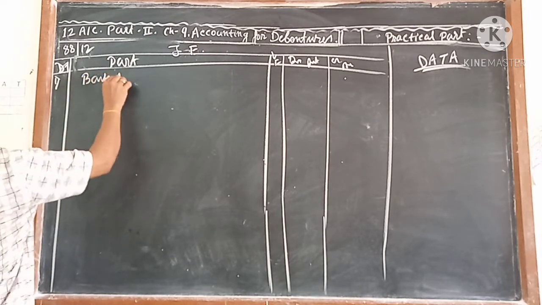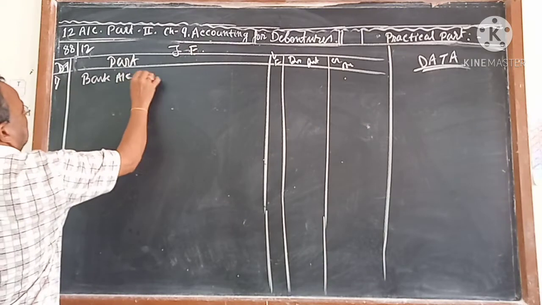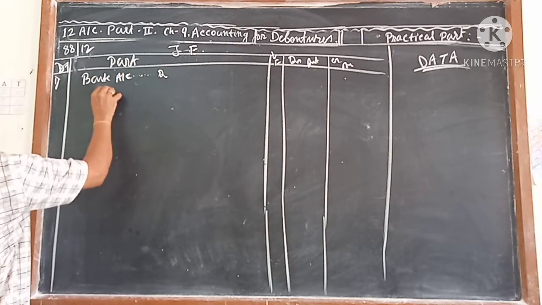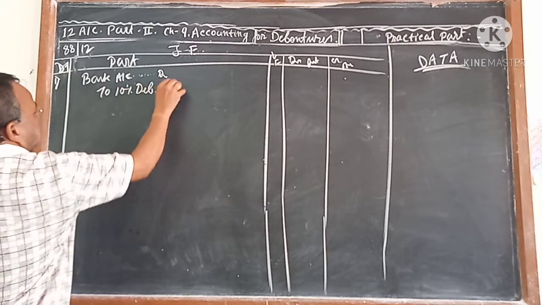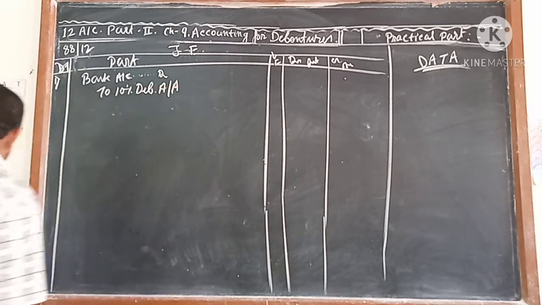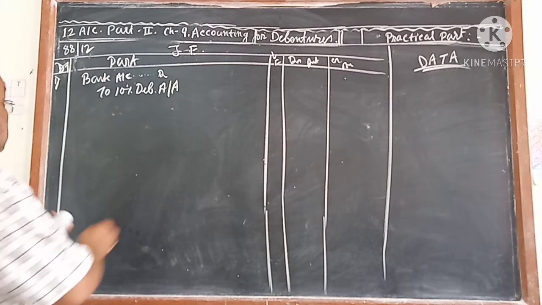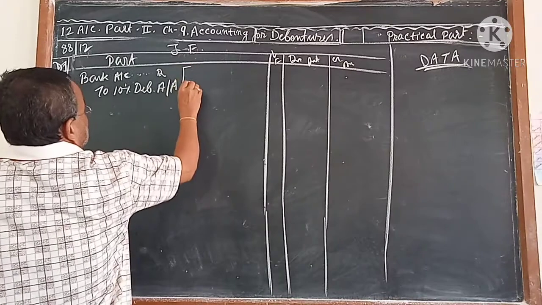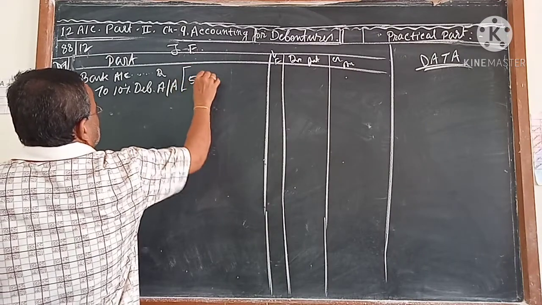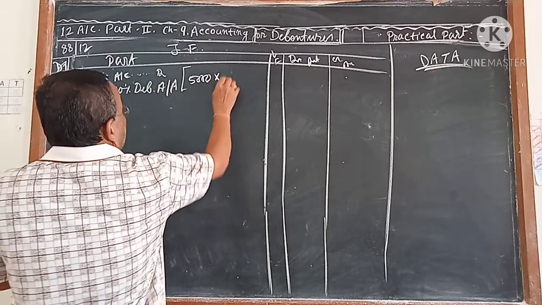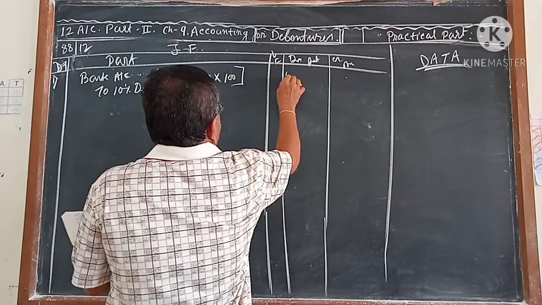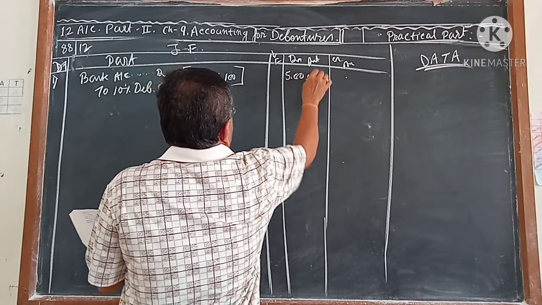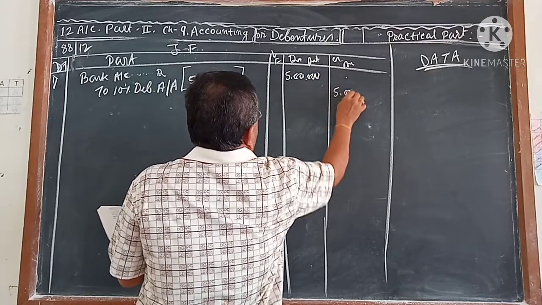First journal, bank account debit to 10% debenture, applications and allotment. I wrote here AA, you understand. How many debentures is the company going to issue? 5,000 debentures. How much is the price? ₹100 each. So you are getting 5 lakh. This is the entry for collecting the money.